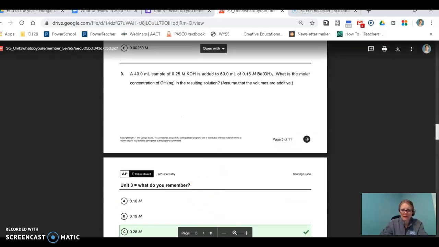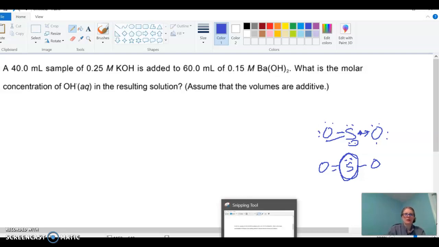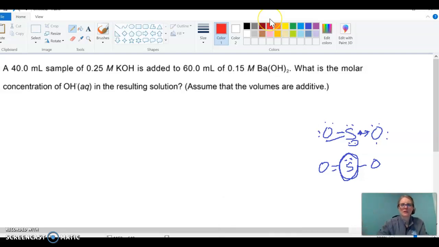Okay, this is the one I've got on my thing here. This is a math one, and somebody did ask, is molarity going to be in there? I don't have molarity in my objectives, but yes, molarity is going to be on the test. It's going to be more in the form of a problem like this, to be honest. I think it'll be more in our reactions unit, which is unit number 4, so you'll see it more often in there. I can't remember why I put it in here. It came up there.